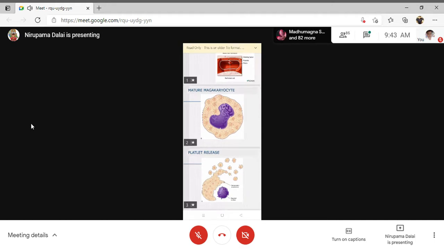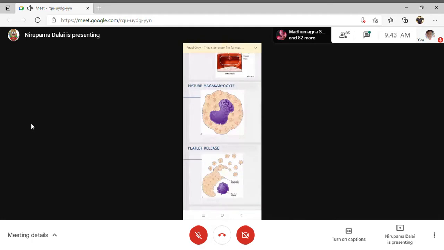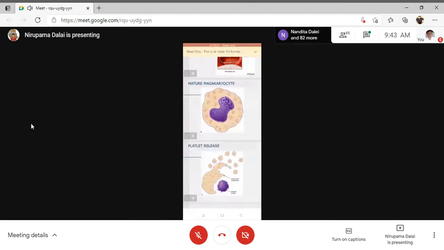Pro-megakaryoblast give rise to megakaryoblast. Megakaryoblast give rise to megakaryocyte. So you can see in the second slide, this is the picture of a mature megakaryocyte having the cytoplasm. Also, it has the nucleus. The purple one is the nucleus.